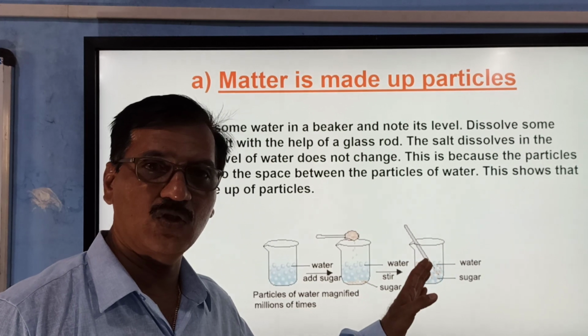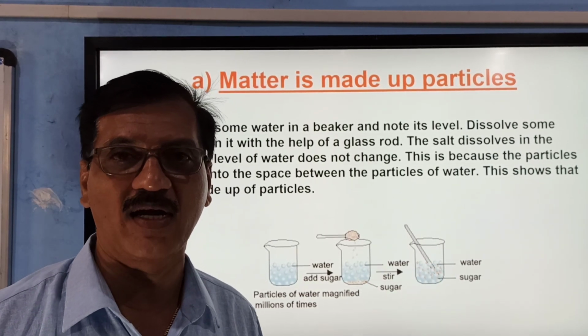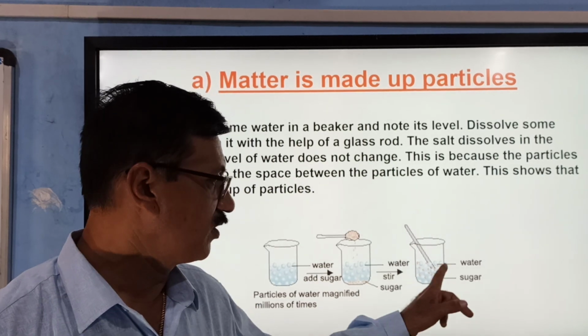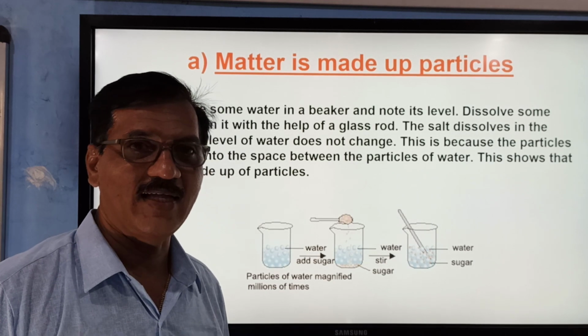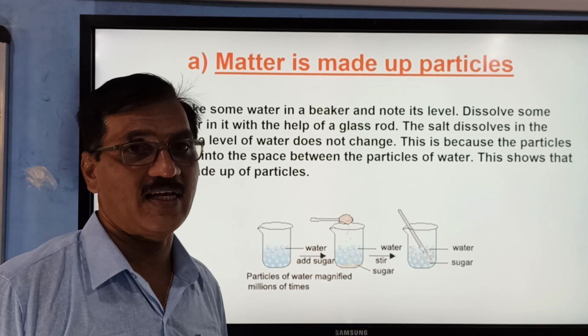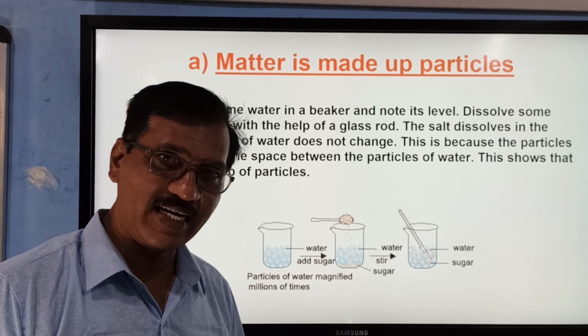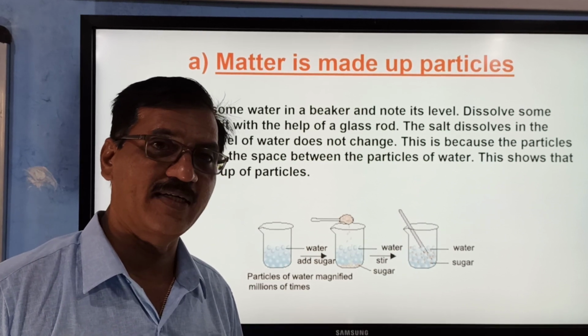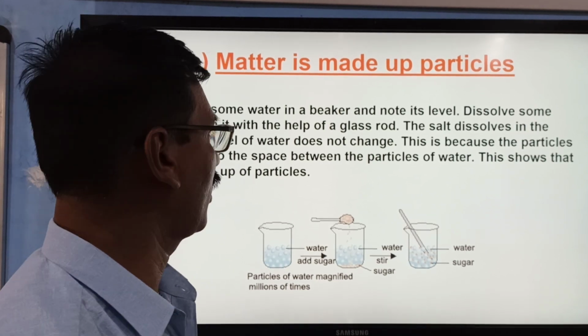Therefore, when sugar is dissolved, we do not see the particles at all. This process is called dissolution, and we say that sugar is dissolved. In this solution, sugar is segregated into smaller and smaller tiny particles that we cannot see at all.